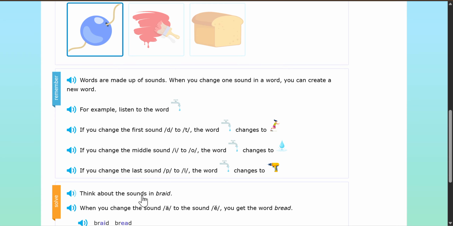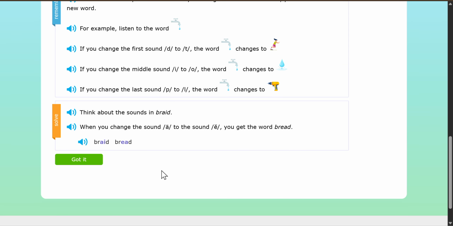Think about the sounds in braid. When you change the sound A to the sound E, you get the word bread. Braid, bread.